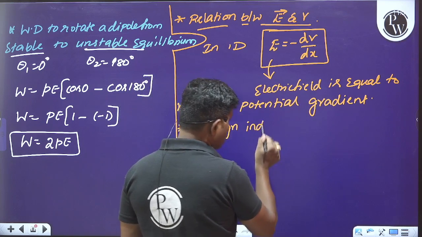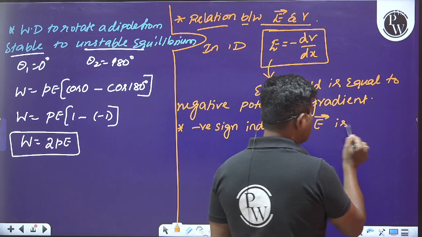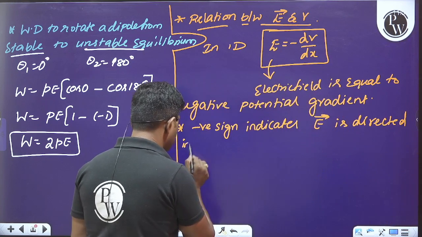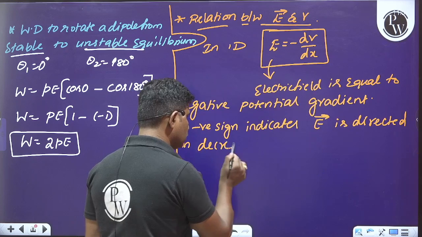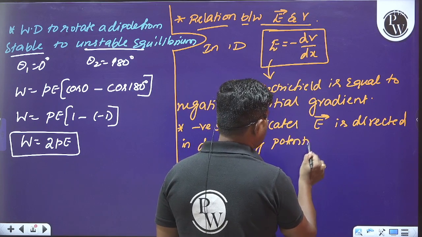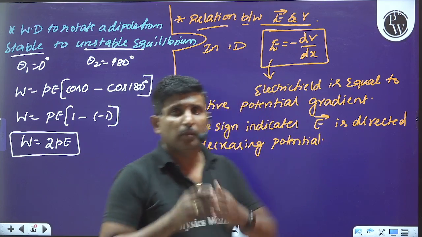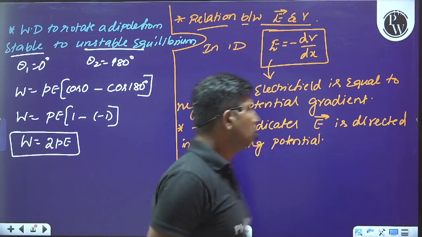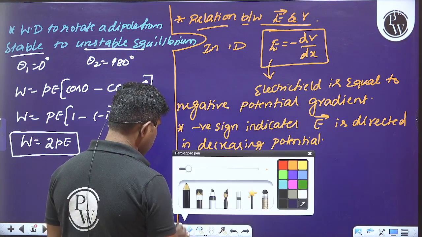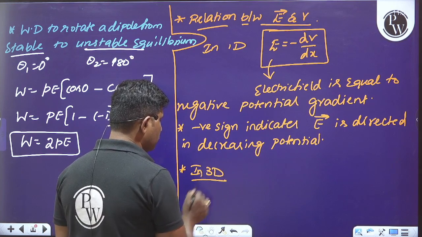Negative sign indicates that electric field is always directed in the decreasing potential. Electric field is directed along the decreasing potential, or it is directed from high potential region to low potential region.